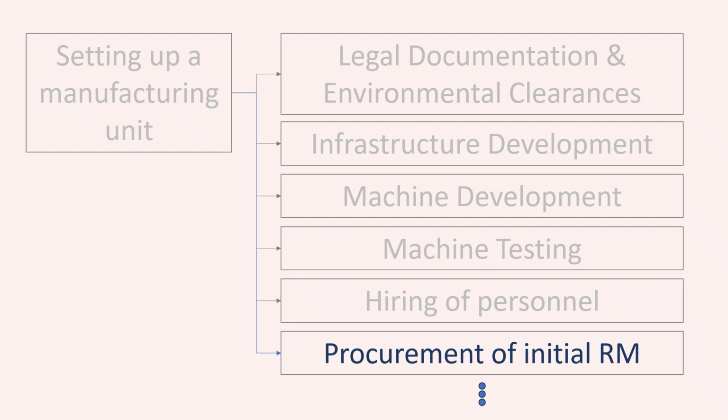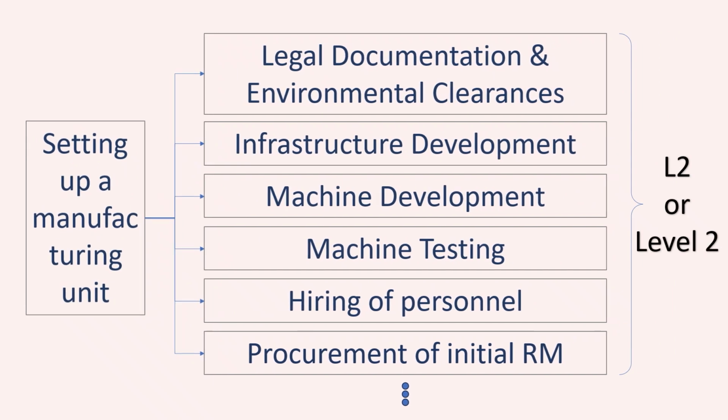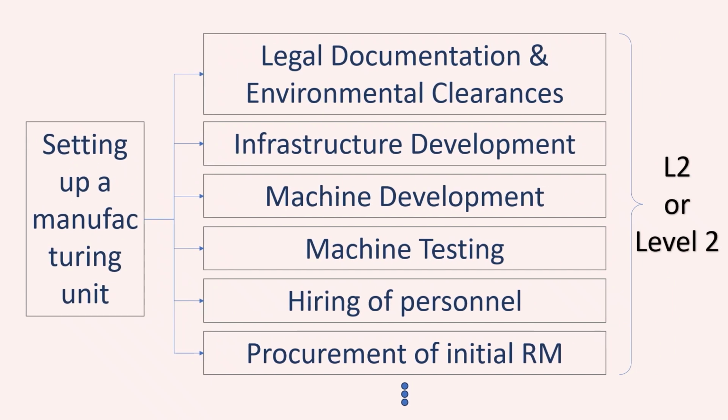For the sake of this video, we would limit the requisition to set up a functional plant to these 6 categories. These 6 categories would then become level 2 or L2 operations to be completed in order to achieve the L1 objective. In other words, an L1 activity is the sum total of all L2 activities, or all L2 activities collectively and exhaustively define an L1 activity.